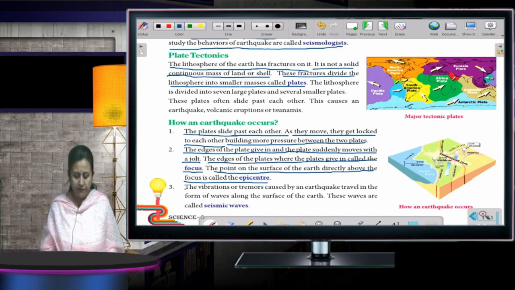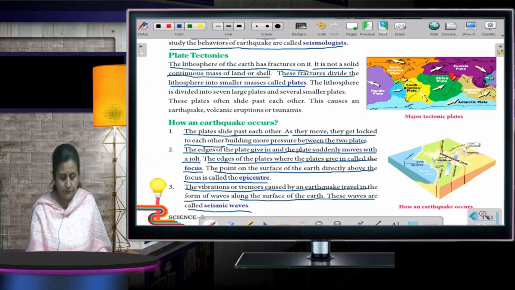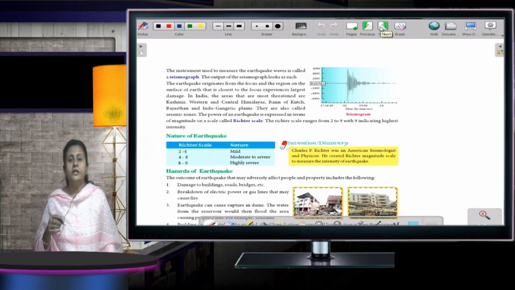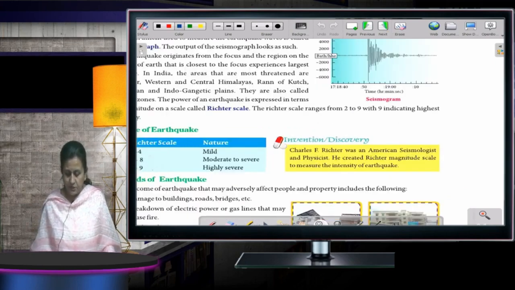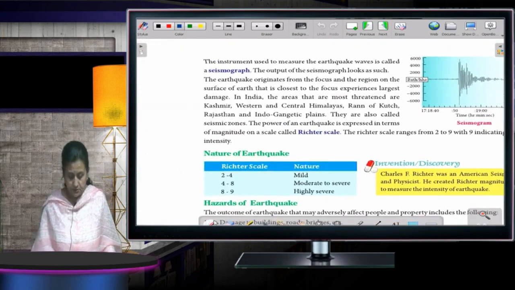The vibrations or tremors caused by an earthquake travel in the form of waves along the surface of the earth, and these waves are called seismic waves. Fine, children? Now I'll tell you about the instrument which we use to measure this. That is called a seismograph. Okay? The instrument used to measure earthquake waves is called a seismograph.